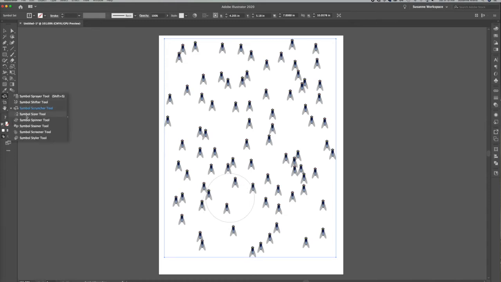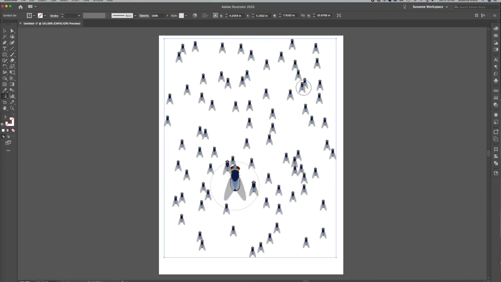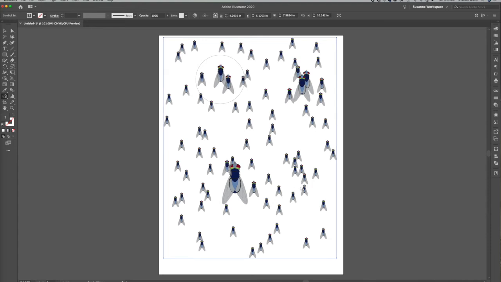Now let's go down to the symbol sizer tool. Love this tool. You can make some of these flies super big. You can do as many as you want. Let's do one more spot over here.